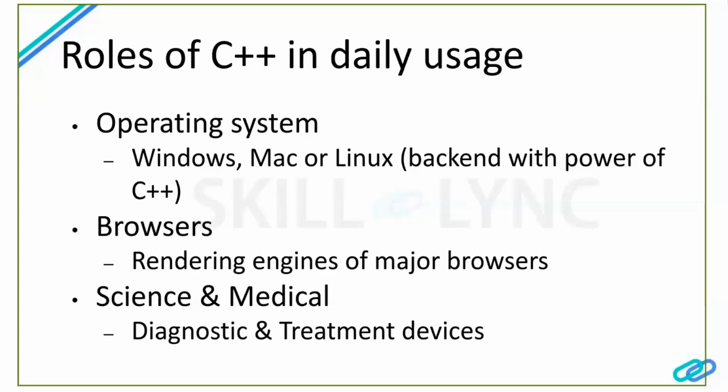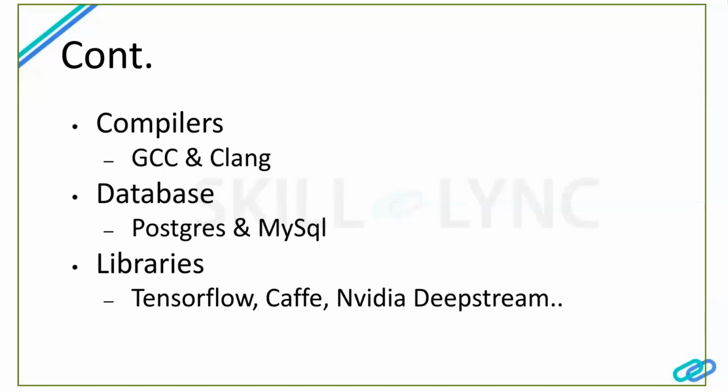Then we'll see some more examples. Continuing from there, a software developer can come from any background, like other languages, Python or Node or JavaScript, anything. They will use these tools in their day-to-day usage. Compilers, for example: most compilers are designed with the help of C++. The two listed, GCC and Clang, are purely done through C++.